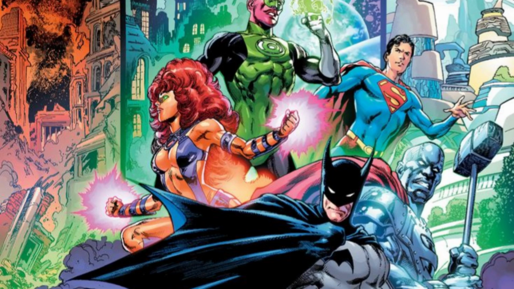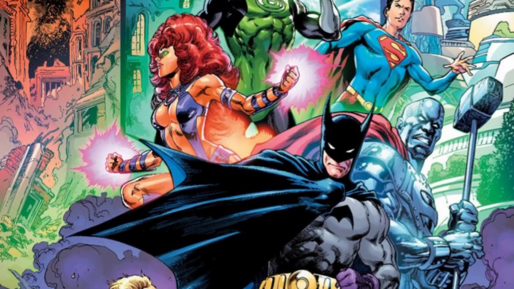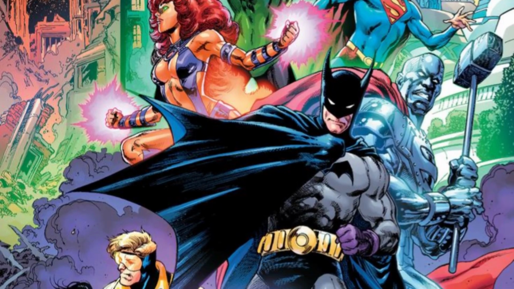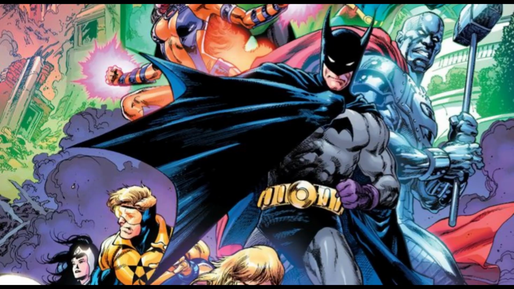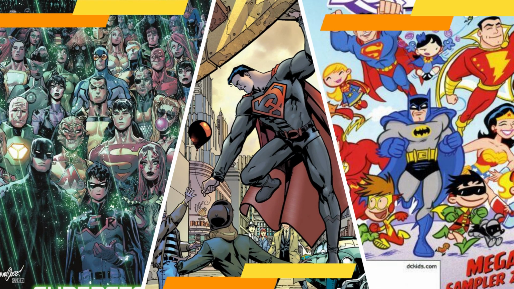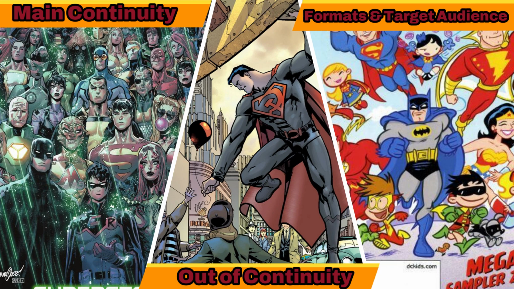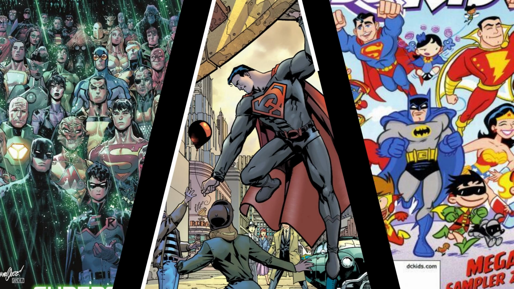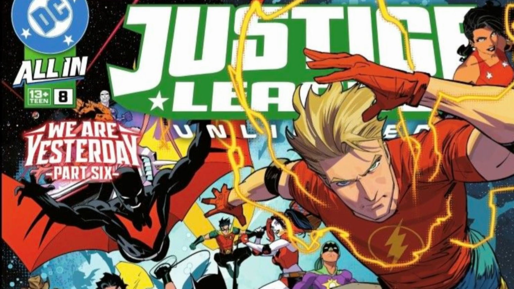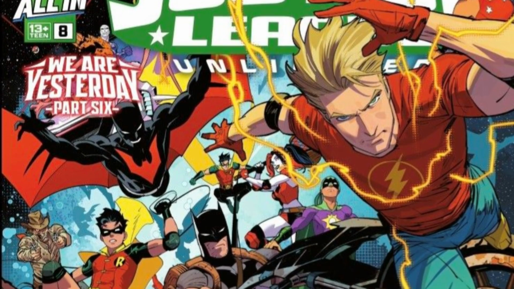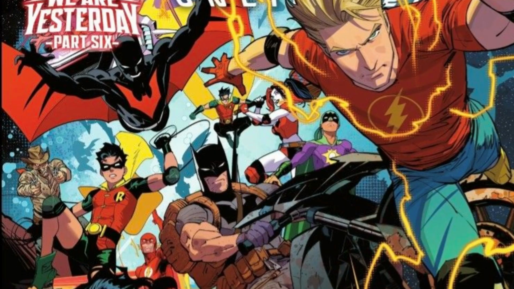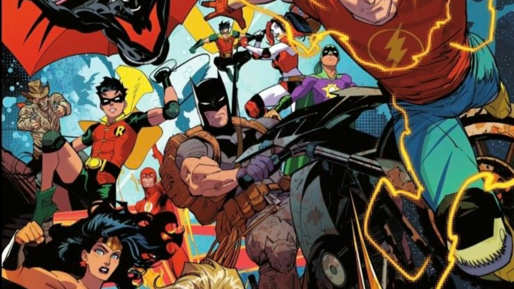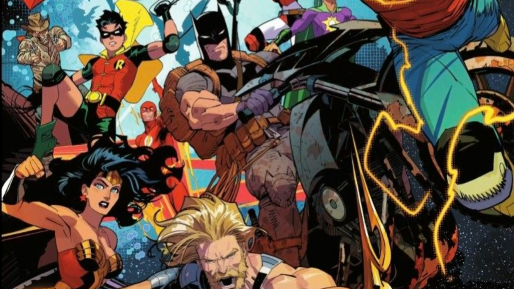Now that you're ready to enter the DC world, you need to know how the company's comics are classified. Generally, DC Comics are divided into 3 main categories, and understanding these 3 categories will make your job incredibly easy. 1. Main continuity, the core of the DC universe. This category includes all stories that happen in the official and formal DC universe, known as Prime Earth or Earth Zero. These stories are interconnected.